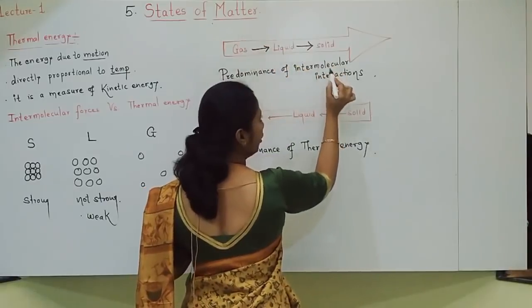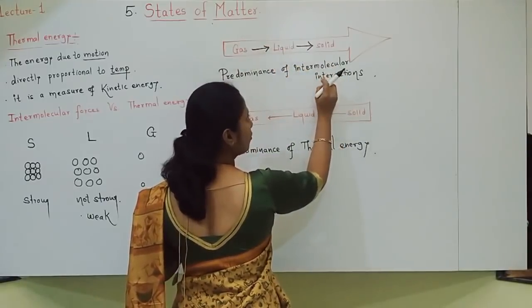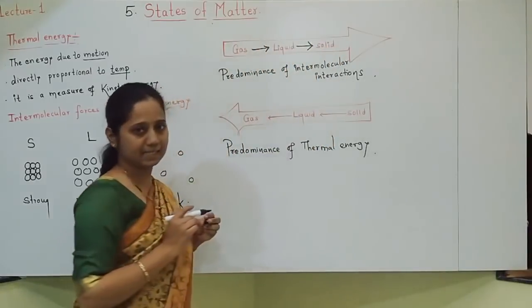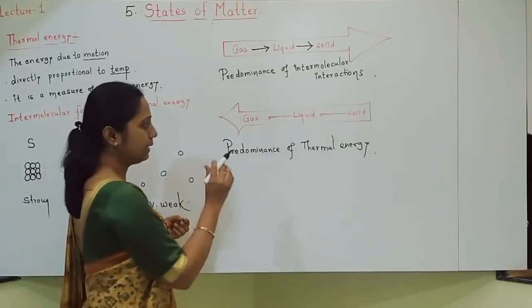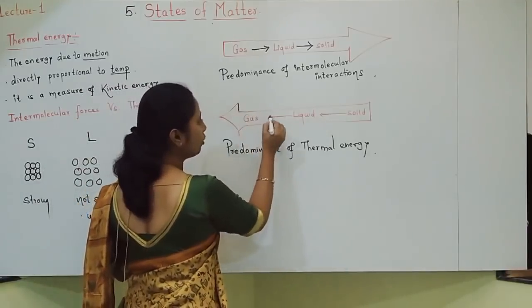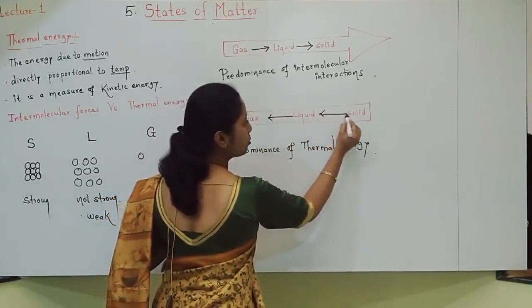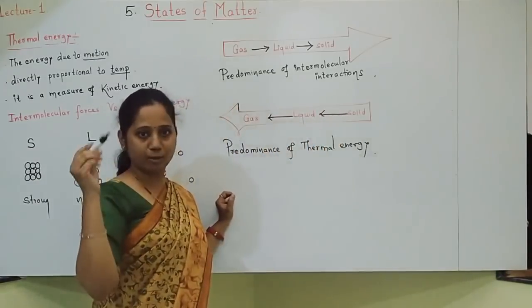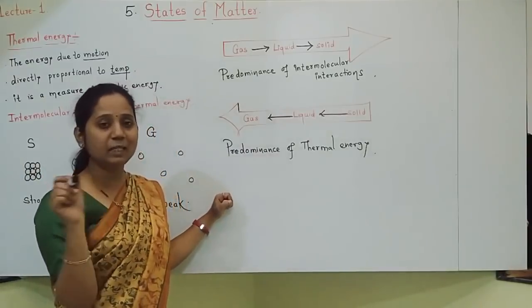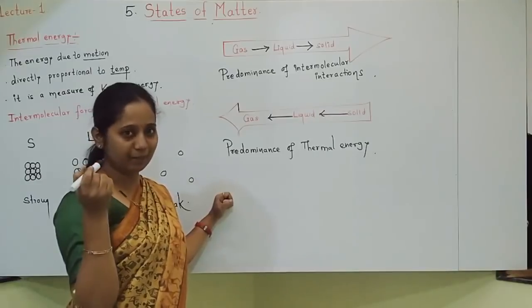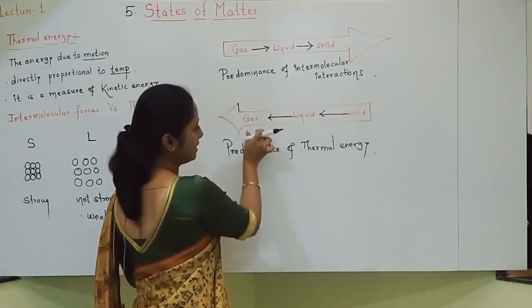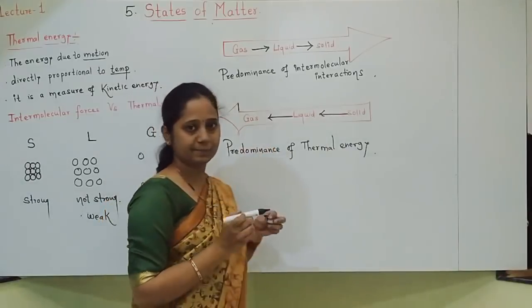So intermolecular interactions or force of attraction goes on increasing towards solids from gases. And if we provide thermal energy, what will happen? The more thermal energy, the more the motion of molecules. Molecules will move far away from each other. That's why the interactions in between will be less. So thermal energy predominance will be seen in gases.